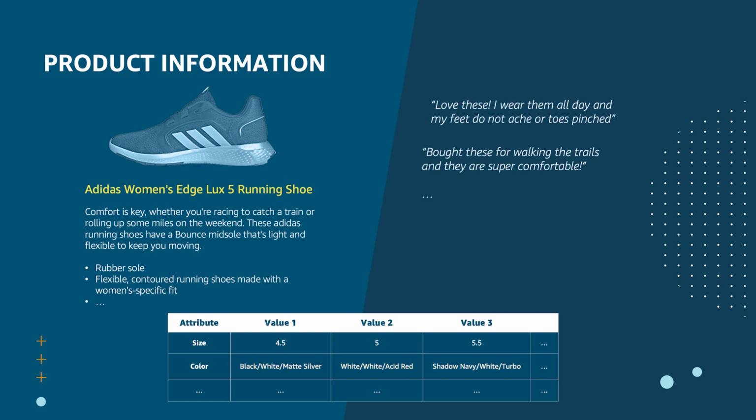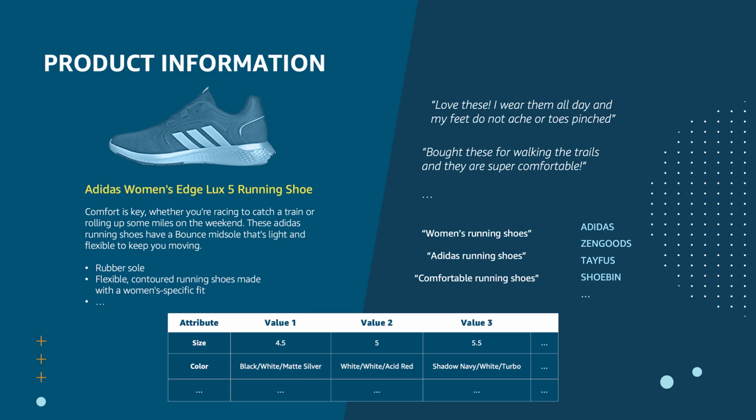We also have several customer reviews for a product that describe the aspects of the product that appeal to them or disappointed them. In addition, we have search queries that customers use to purchase a specific product. And finally, we know the sellers that offer a specific product. This is a lot of information from different sources and different systems, but we need to use all of this data to build a comprehensive representation of a product that we can vend to machine learning systems across Amazon.